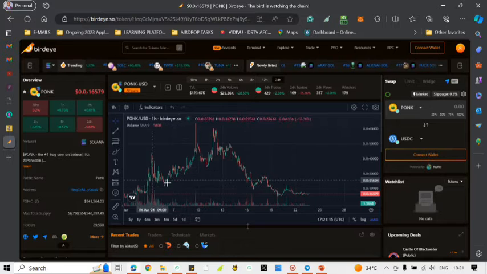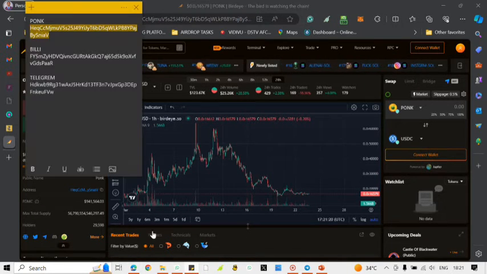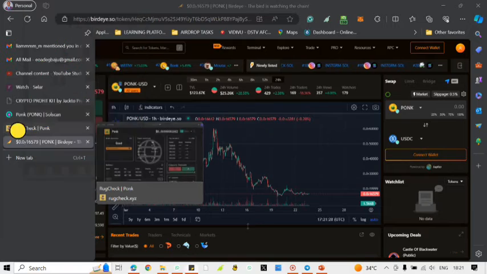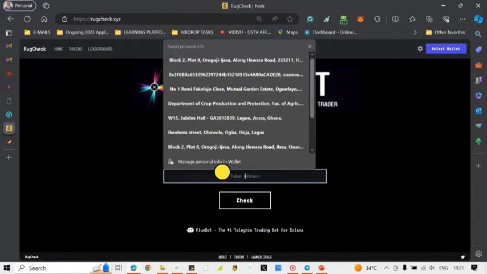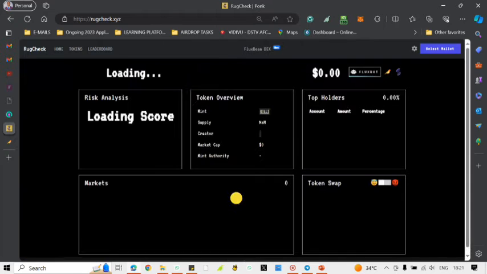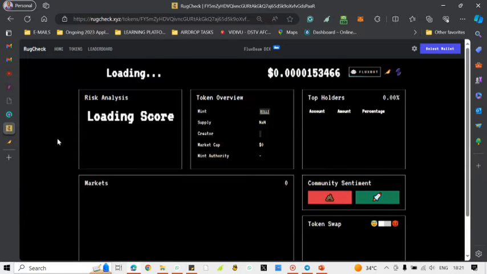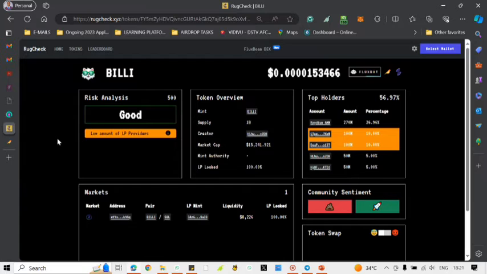All right. Without much ado, let's quickly check on the second coin that was given to me. Just copy the token address. This time around, let's go straight to RugCheck. We've already done SolScan, so to save time, let's just check on RugCheck and see if there's anything we should know. This is also telling us the risk analysis is 500. It's showing it is good.